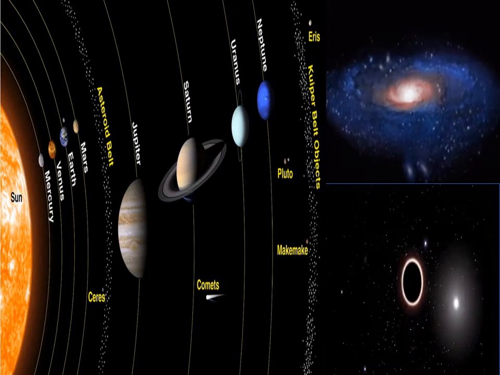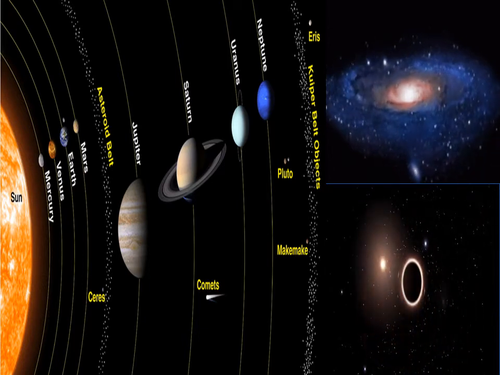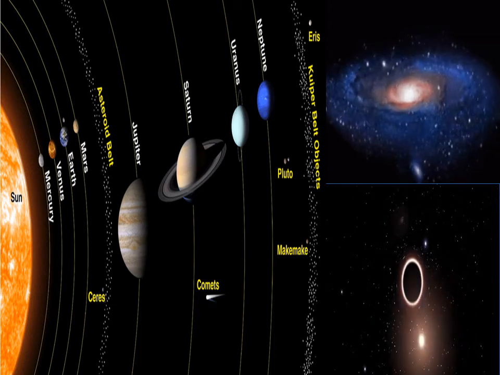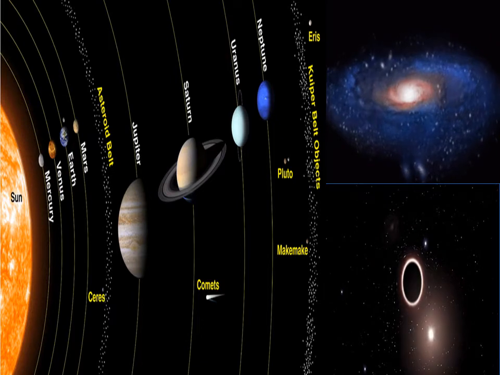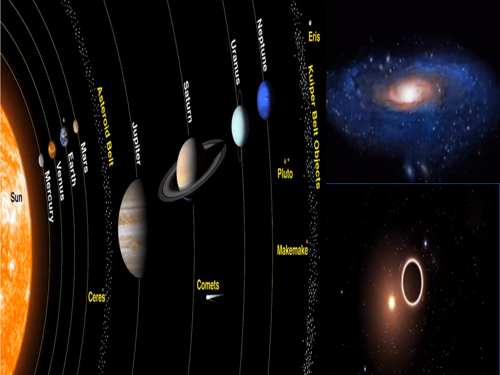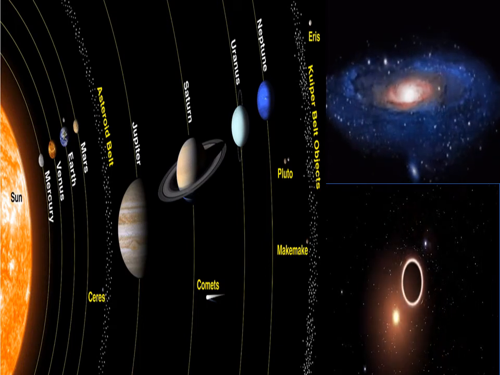Do you know who are the people responsible for these identifications or discoveries? They are scientists. A number of scientists worked to find out about the planets and the sun and the stars and black holes and gave us information.